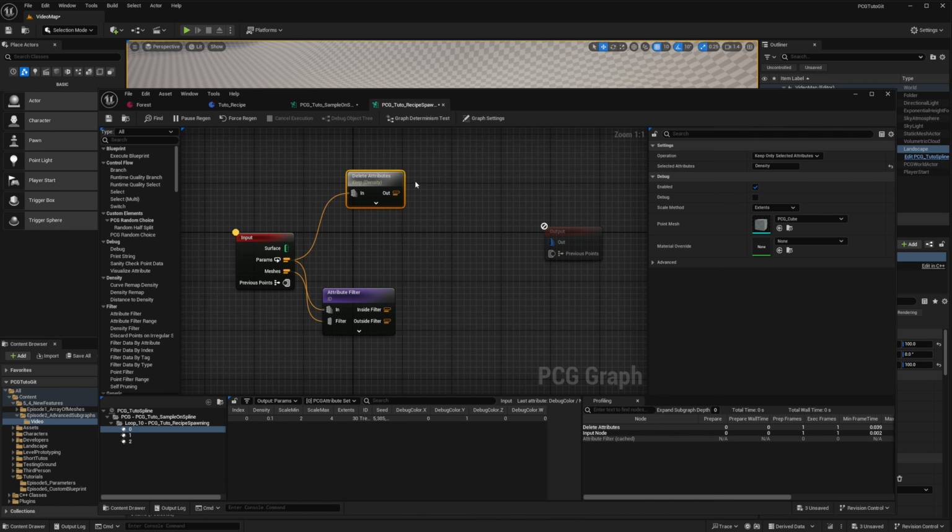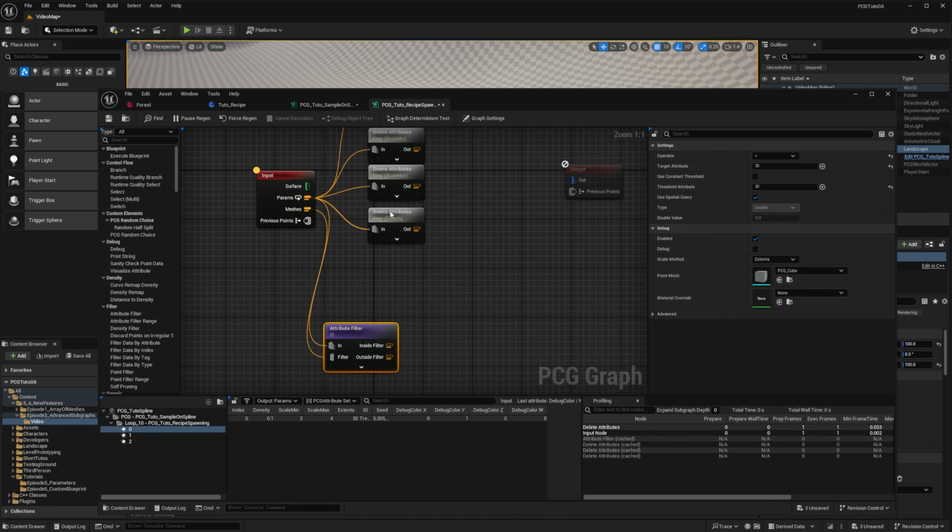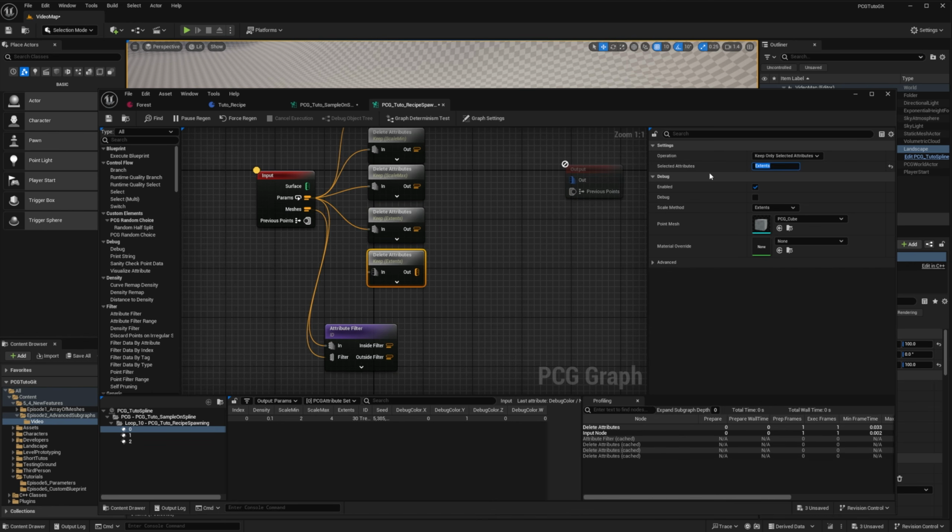And I will do the same for all my parameters. And I can verify I have just what I need in all of them.